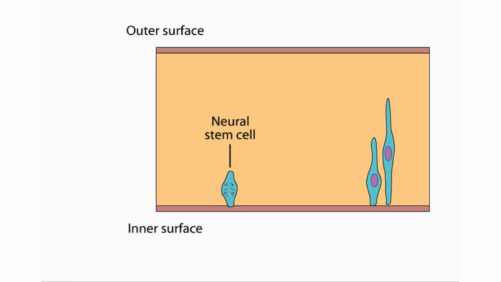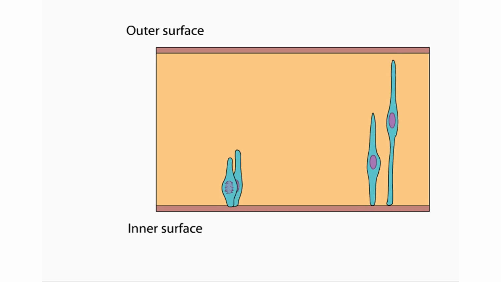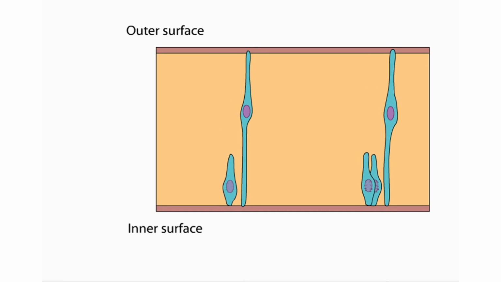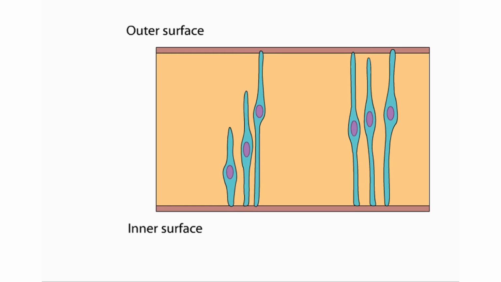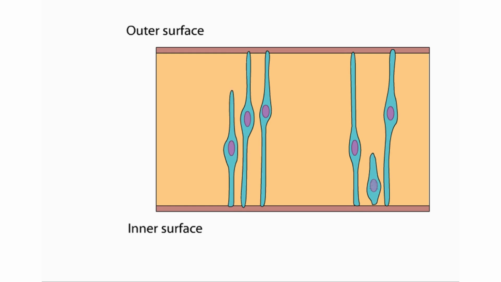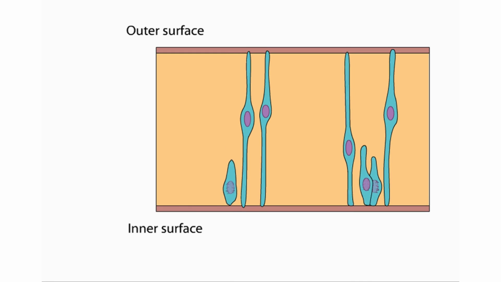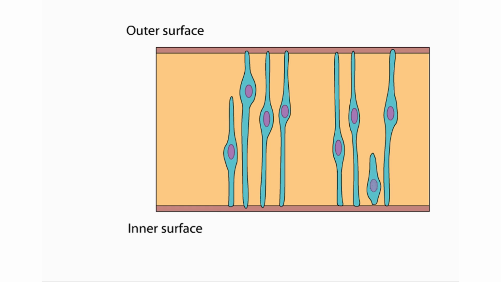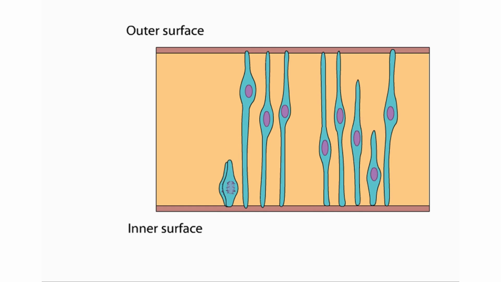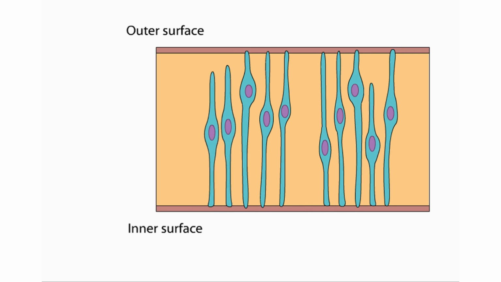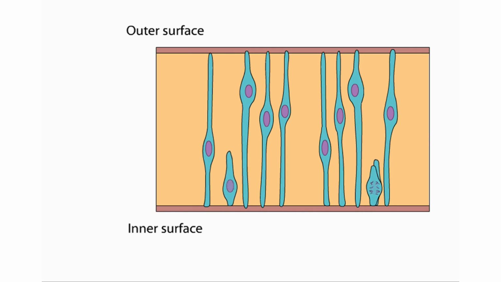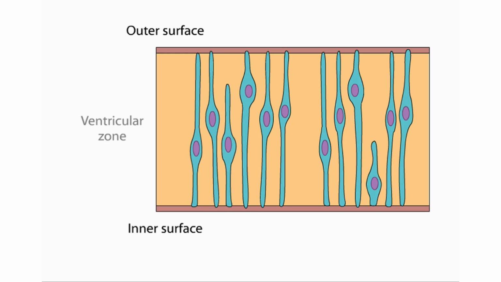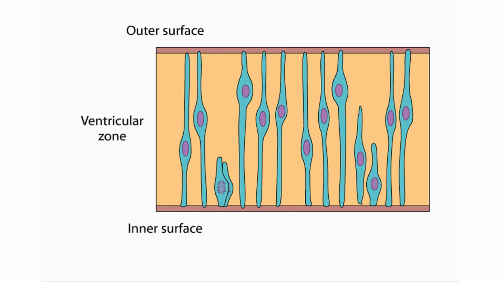This represents the first stage of neural development, neurogenesis, when undifferentiated cells undergo mitotic divisions to produce either new stem cells or neuroblasts that will eventually differentiate into neurons. The cells undergo a stereotyped pattern of cell movements as they progress through the mitotic cycle. Eventually, the dividing precursor cells form a closely packed layer of cells called the ventricular zone.